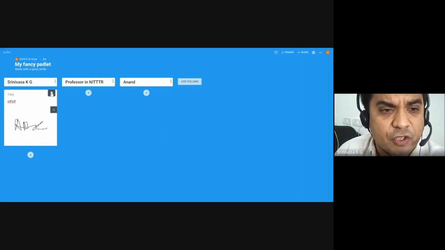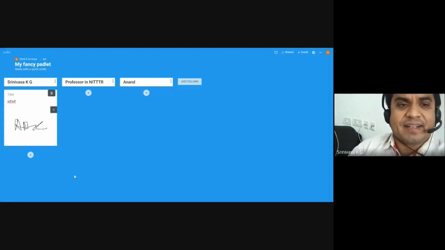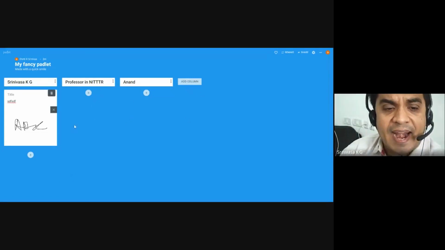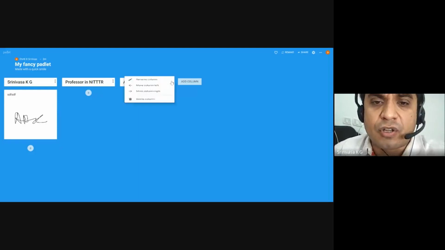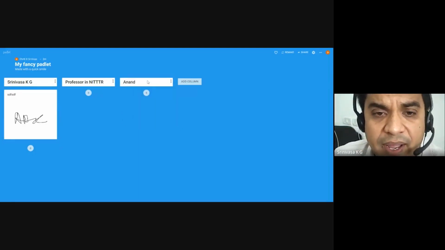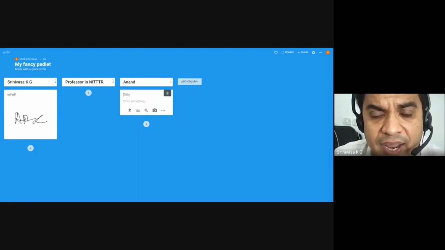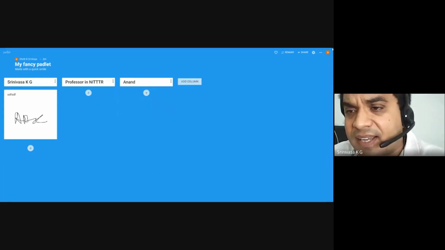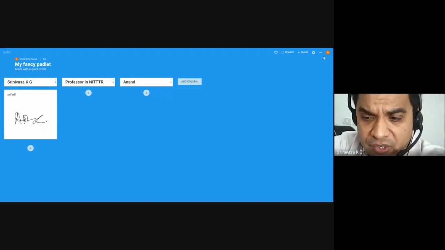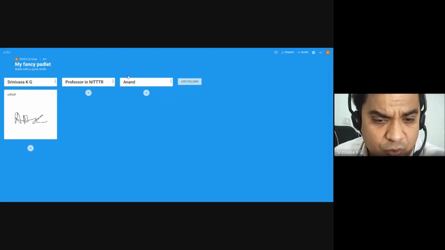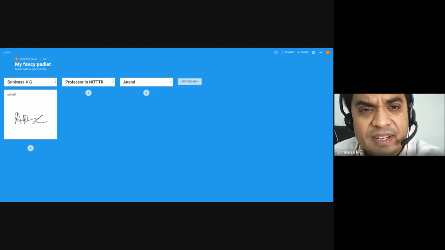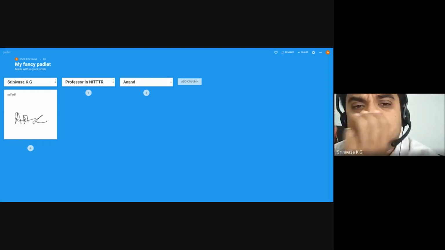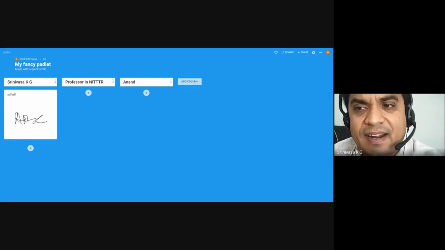Padlet is a very beautiful tool, so people can write. I can add any number of people here. Anyone can write. It is a collaborative tool. I think I have invited them. I don't know whether they are able to actually do this or not. So this Padlet is very much used for collaborative working, sharing their figures.